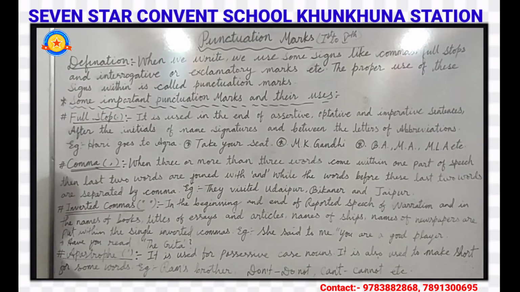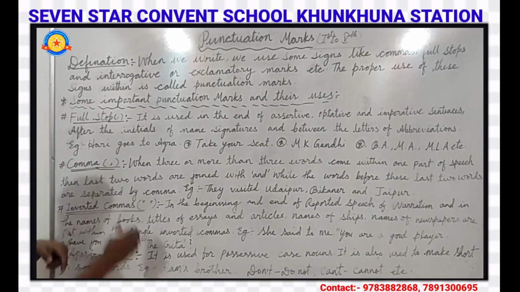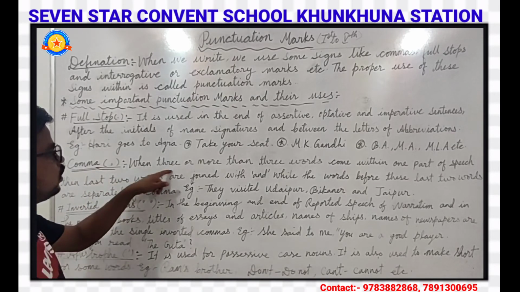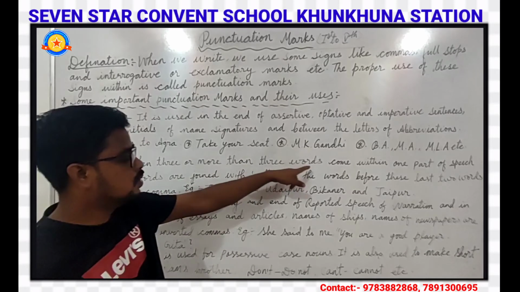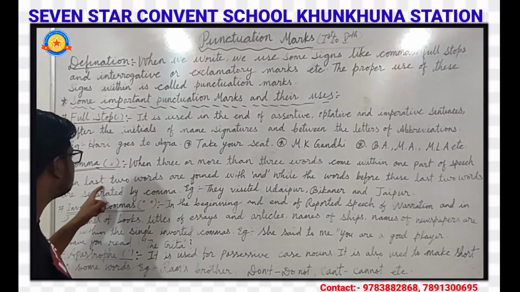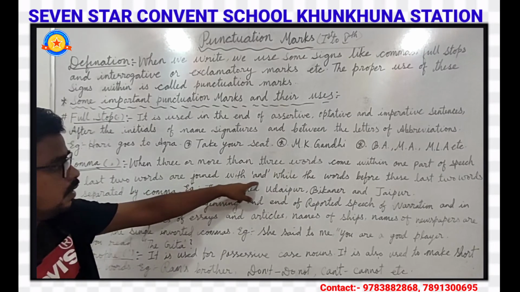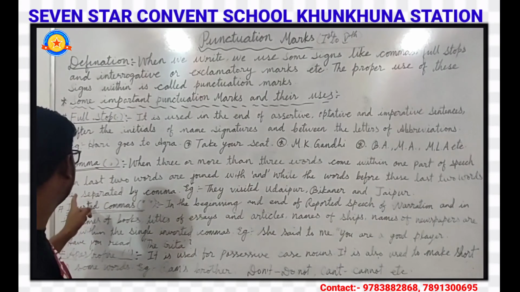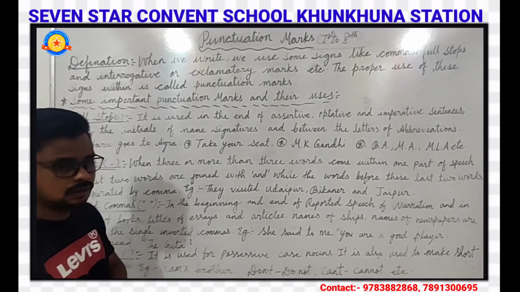Next is comma. This is the symbol used when three or more words come within one part of speech. Then the last two words are joined with and, while the words before these last two are separated by commas.